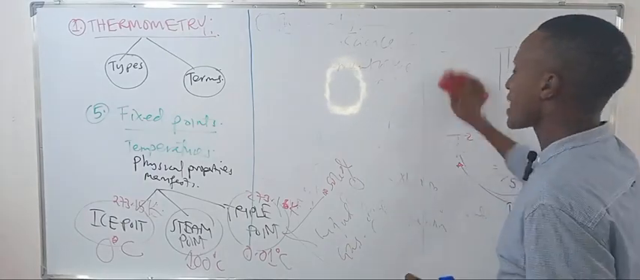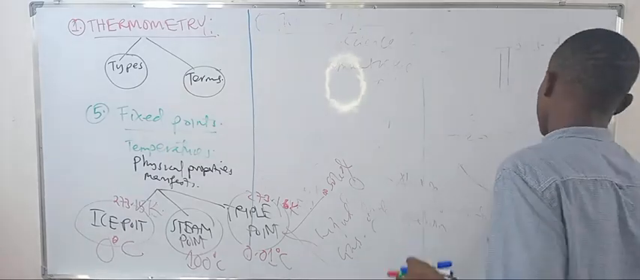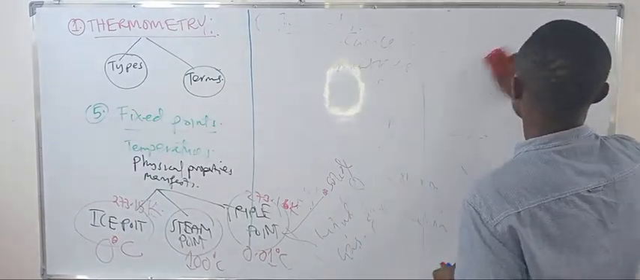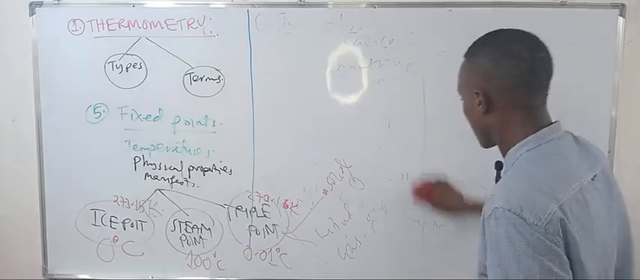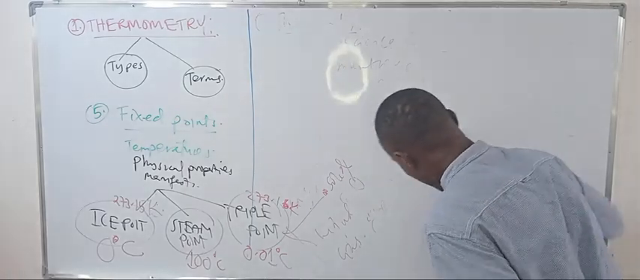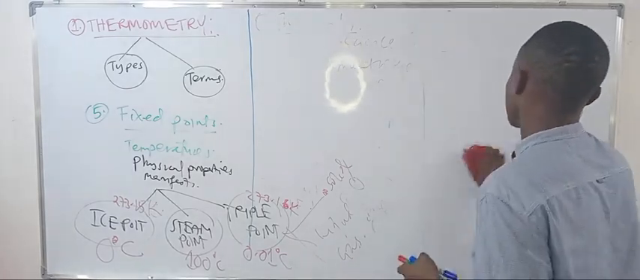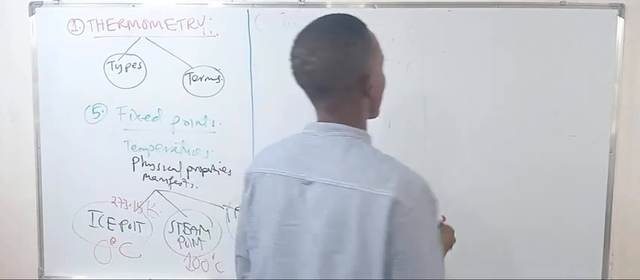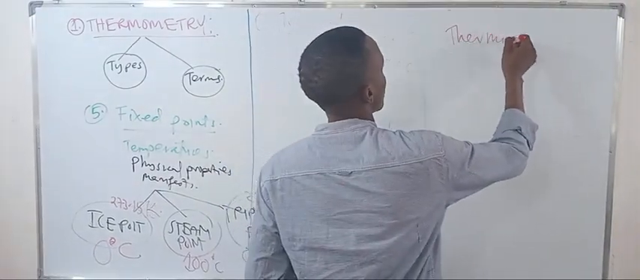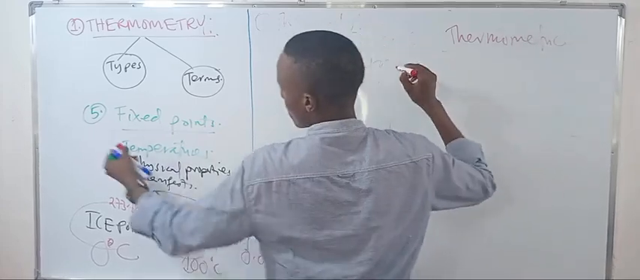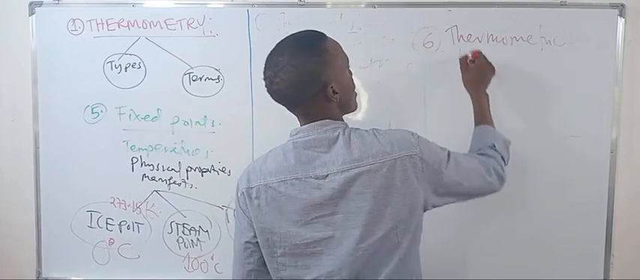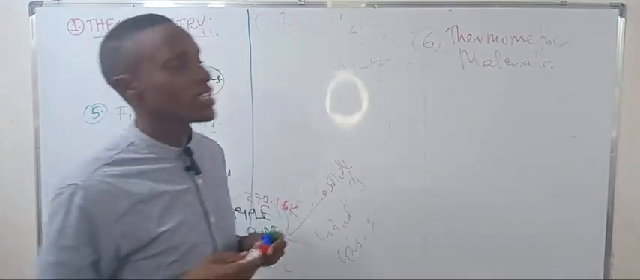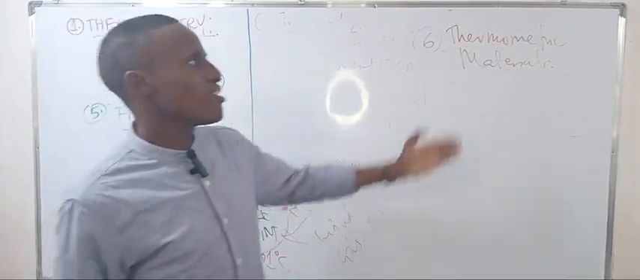Apart from the fixed points, we're going to discuss things like thermometric material. What are the thermometric materials? This is term number 6, thermometric material. So there are 7 terms here to discuss on thermometry so that you may understand it, and very important is thermometric material.